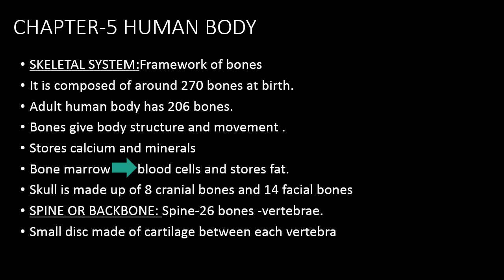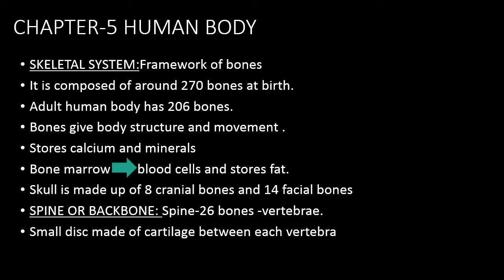Bones give the body structure and movement and help to store calcium and many minerals. The bone marrow, which is present in the bone, produces blood cells and stores fat. The different parts of the skeletal system are the skull, backbone or spine, limbs, rib cage, girdles and joints.